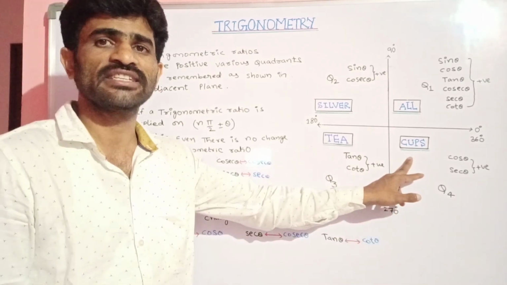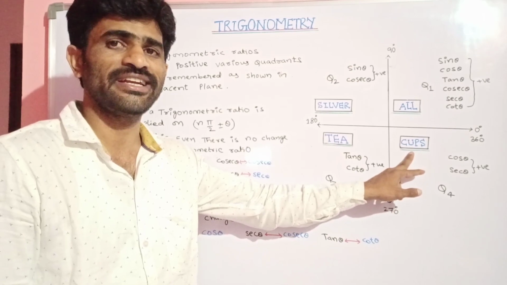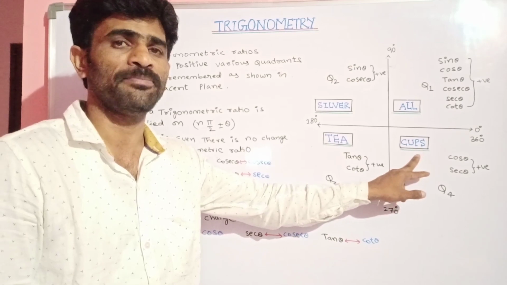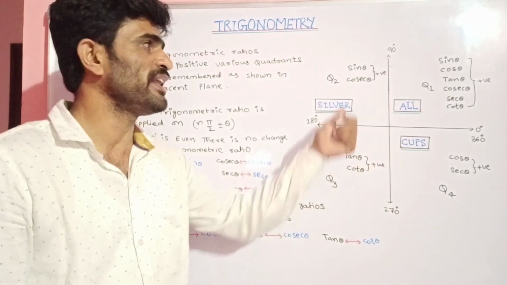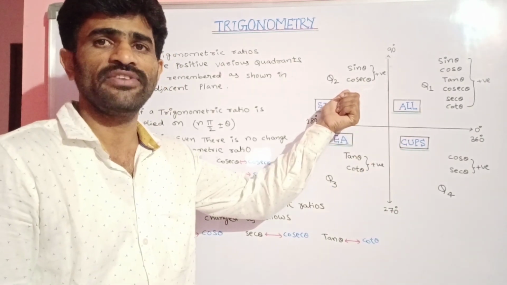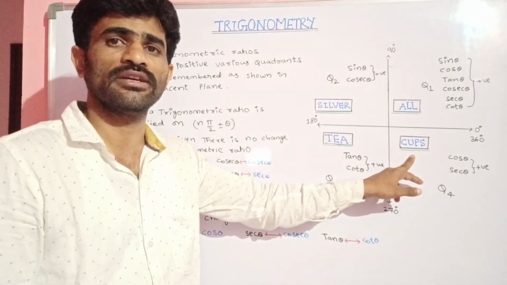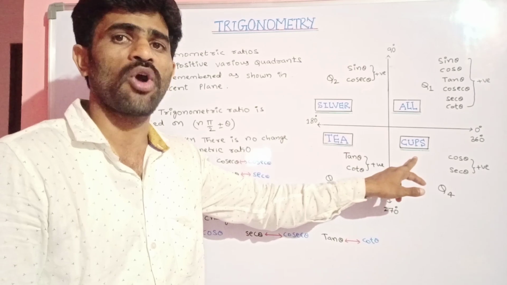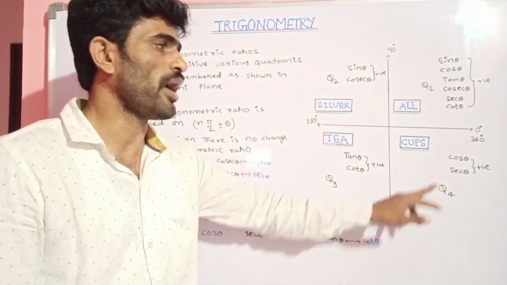Similarly, the last word is cups. Cups will be there in the fourth quadrant. So this word starts with the letter C. With C, cosecant and cos both will start, but already cosecant is positive in quadrant 2. So the other trigonometric ratio which starts with letter C is cos theta. So cos theta and secant theta are positive in quadrant 4.